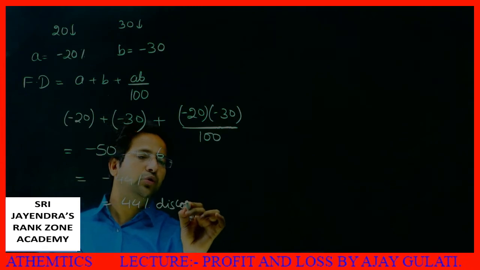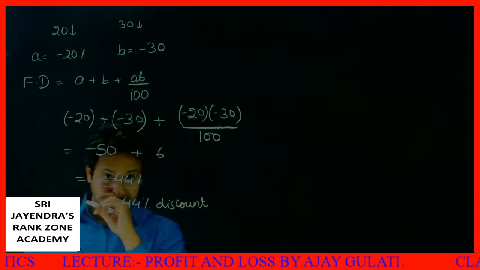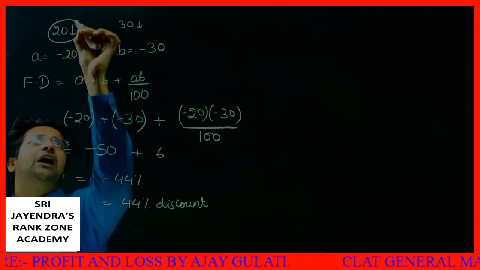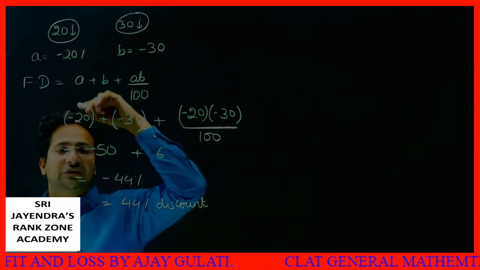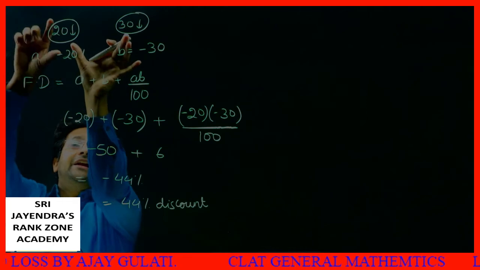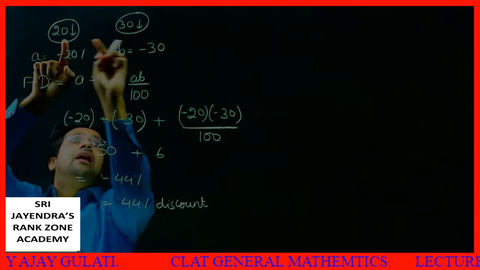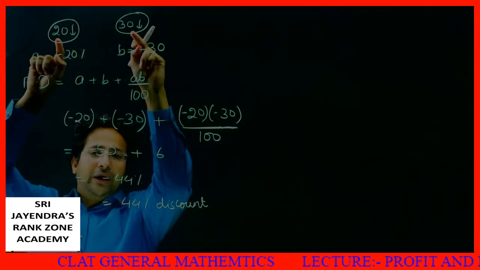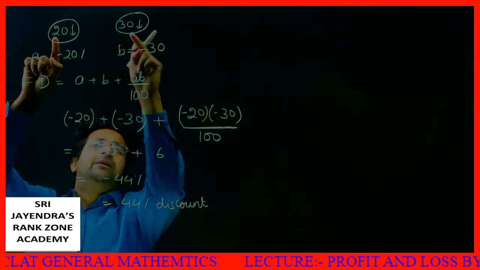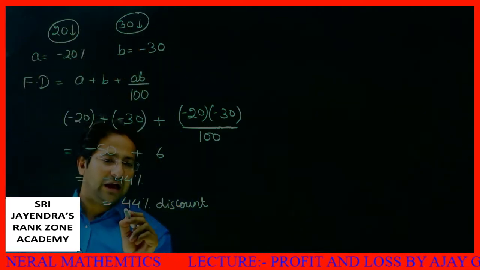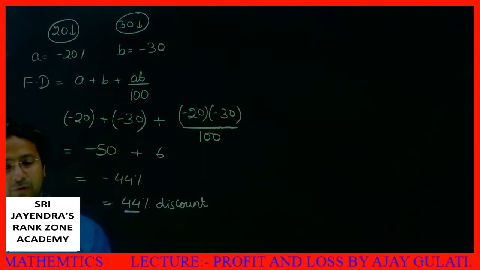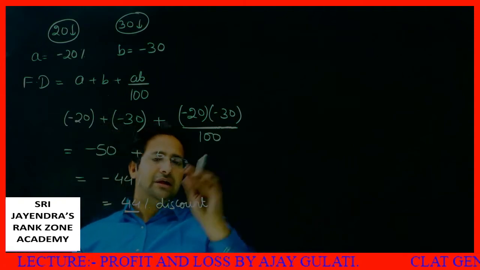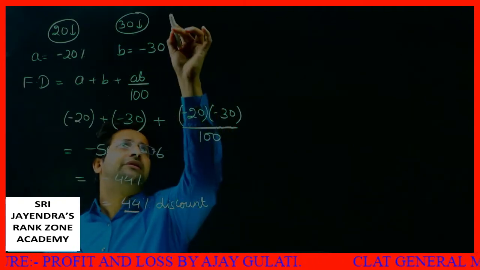I told you in the previous question, students, if you give 2 discounts successively, the net discount will be less than the sum of these two. That is, it will be less than 20 plus 30, that is less than 50. I see my discount is 44%. This is one thing. I'll come back to this thing again.